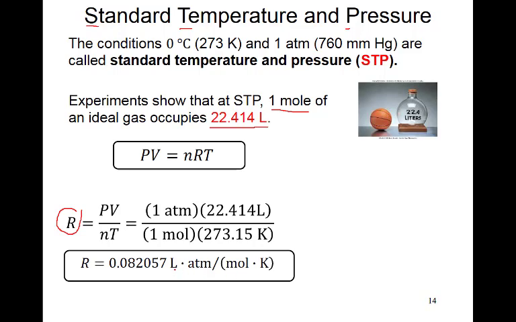For volume, use liter. For pressure, you have to use atmosphere. For quantity of the gas, you have to use mole. And for temperature, you have to use Kelvin. You cannot change this unit as long as you are using this value of R.